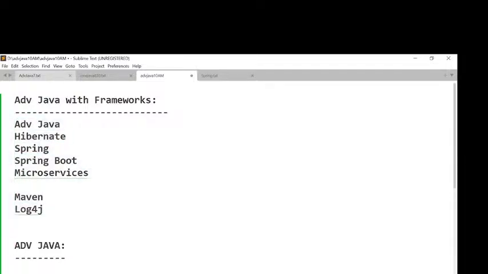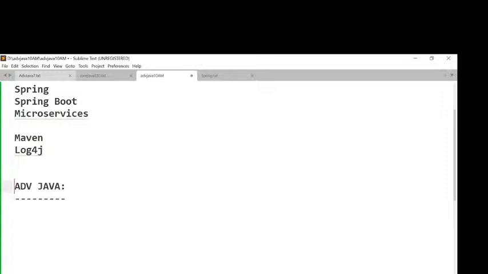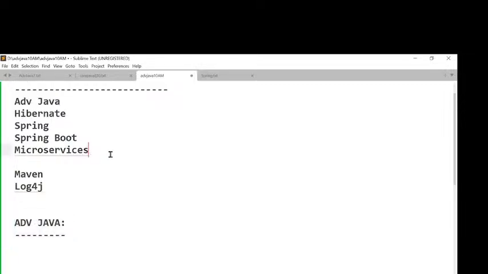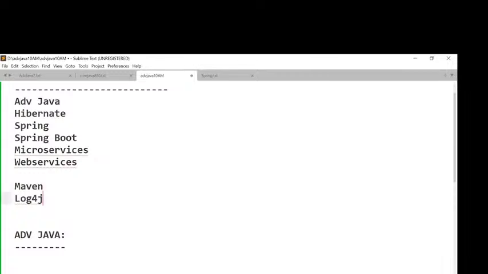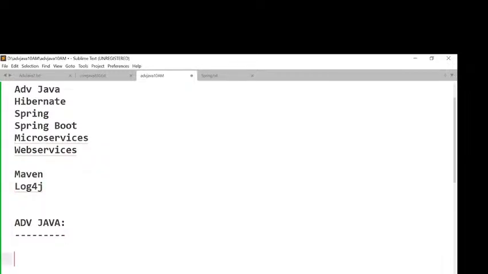Then today, just now, I'm going to take an overview of advanced Java. Part of it, I'm going to start with advanced Java. At the end of this session, I will give clarity on what exactly our plan is for discussing these topics. Then I have to specify one more thing: web services, I forgot it actually. Web services. Right, sir. At the end of the classes, I'll give our plan of completing all this content and how I'm able to prepare all these courses that I'm able to give clearly.